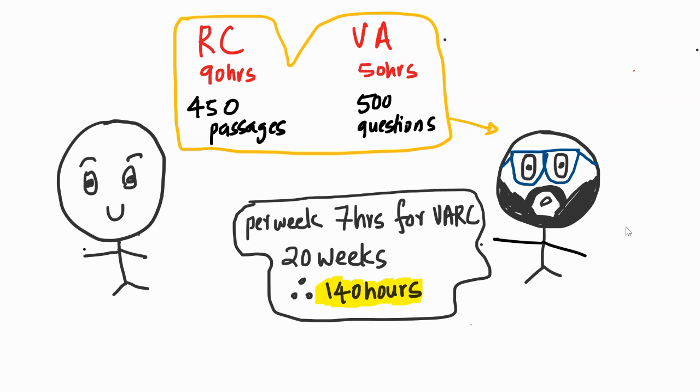I probably looked at about 12 minutes per reading comprehension passage, which comes to that math for 90 hours. Here I looked at, I think, 6 minutes per verbal ability question, including the time you spend evaluating the answers and figuring things out. I think this is a good enough number that we can aim at. We can say that I'm going to do 2,000 passages. Yes, but we cannot do that in 140 hours. But this is good.